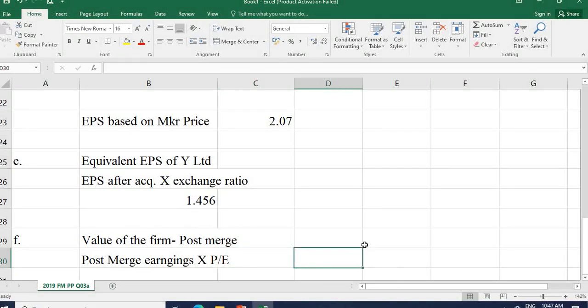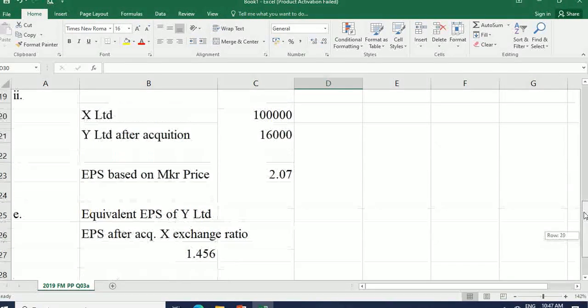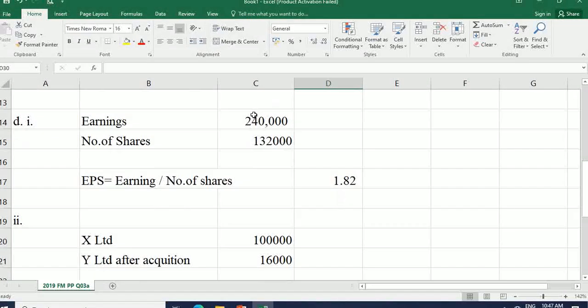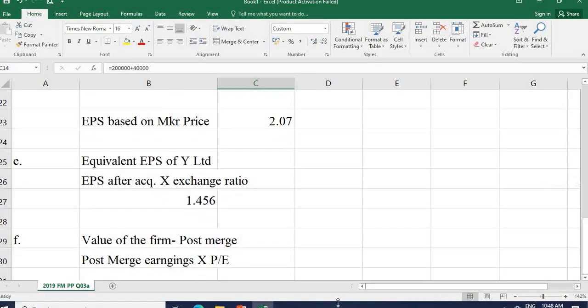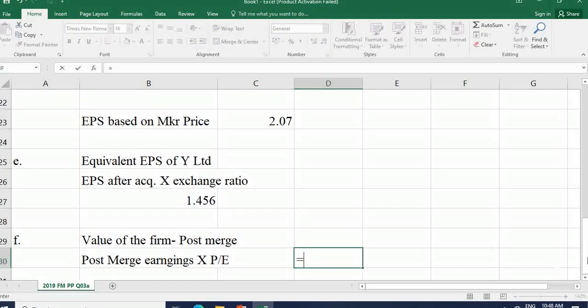Post merge earnings, you know, in the D part we have done 200,000 plus 40,000, so I'll call that cell reference here.